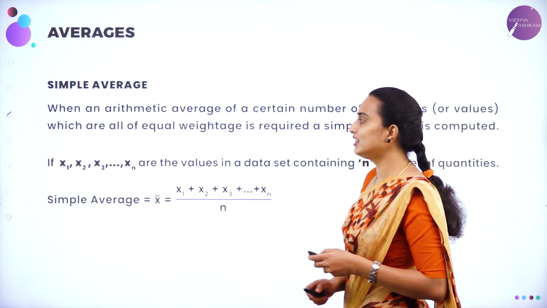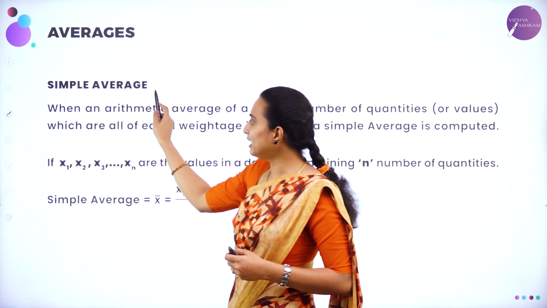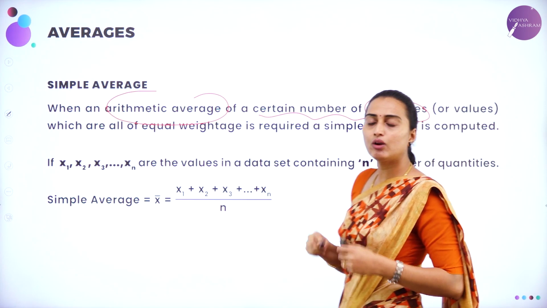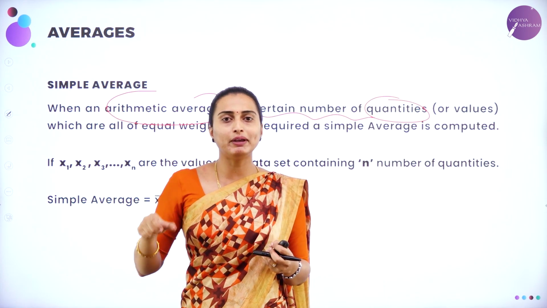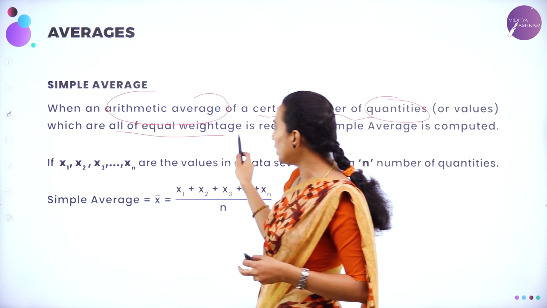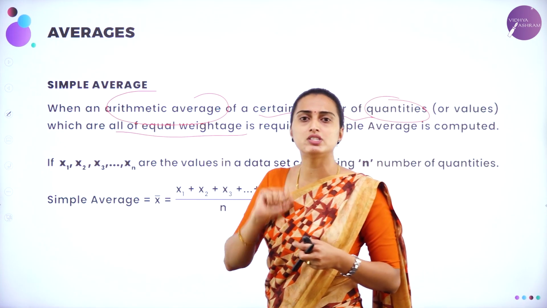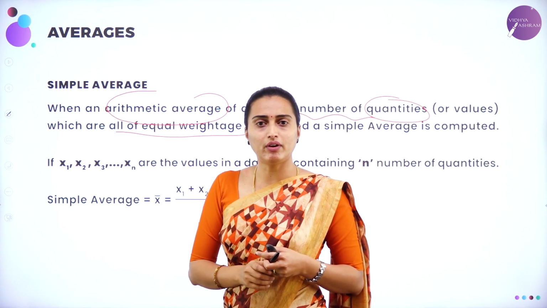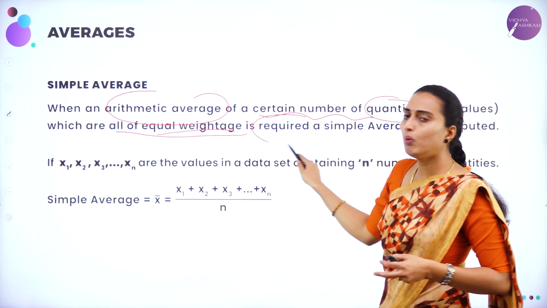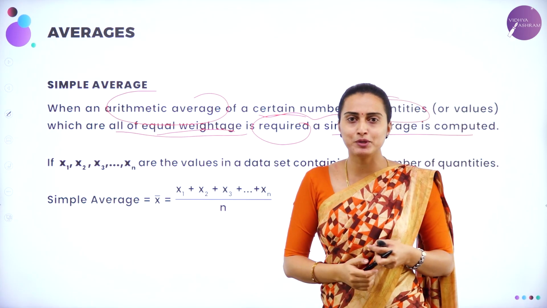Next, we will look at the definition of a simple average. It is the arithmetic average of a certain number of quantities or values in the given data set which are all of equal weightage. Equal means, whether 1 difference, 2 difference or 3 difference you are going to have, equal weightage is required to compute the simple average.